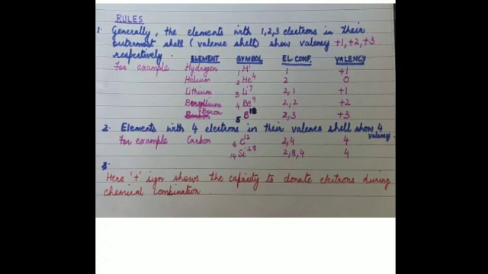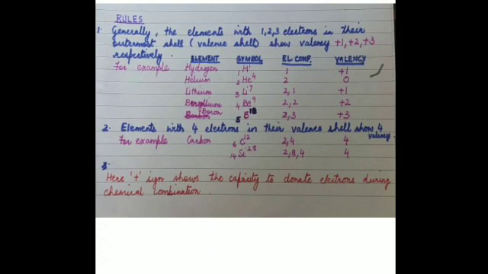Is it clear? For instance, the initial elements, that is the elements which possess the atomic number of 1, 2, 3, you can see in the case of hydrogen, it has an atomic number 1, and the electronic configuration is also 1 and a valency of +1, because that would be the only electron, or the valence electron. So, this is +1.